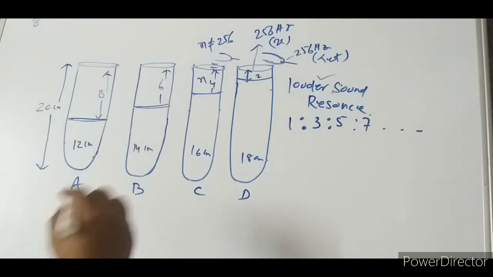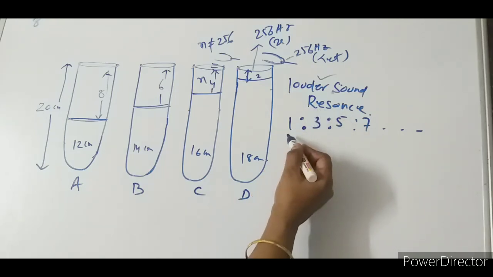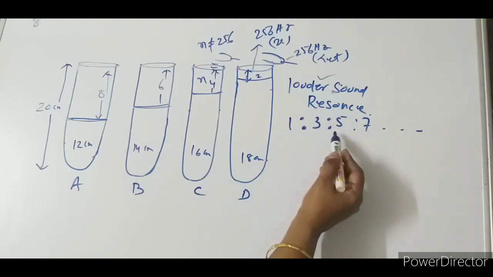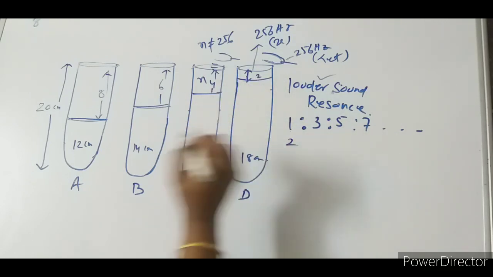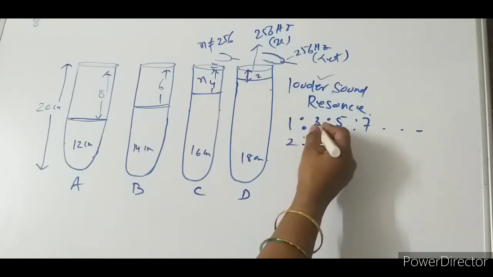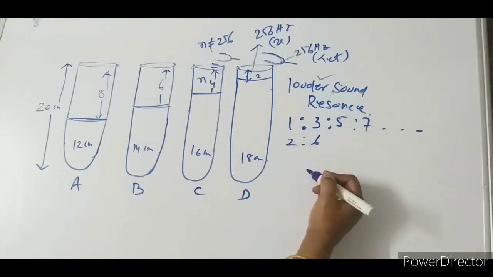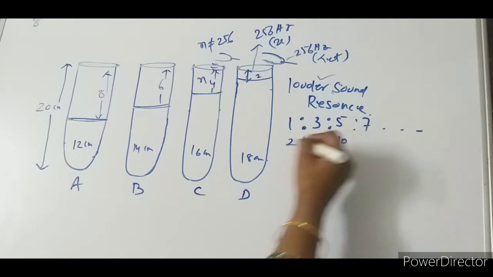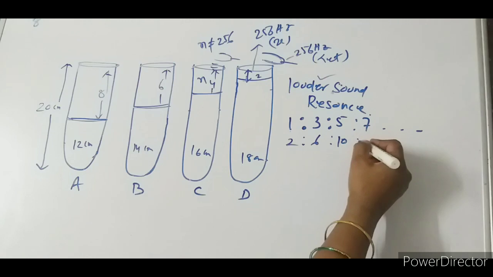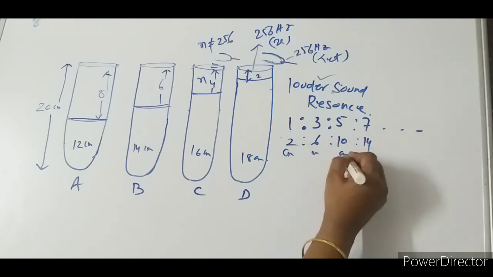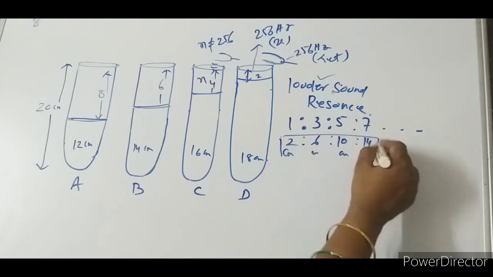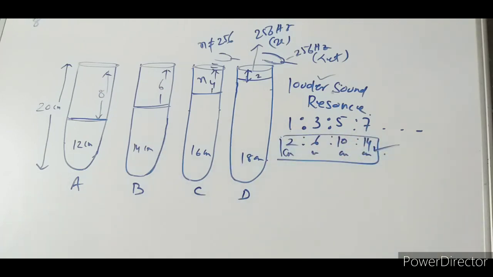Why? Because resonance occurs here in the case of 1:3:5:7. If I consider 1 equal to 2, then multiplying by 2, this one will be 6, this one will be 10. Understood? This one will be 14. These are in centimeters. In these lengths only, resonance can take place.